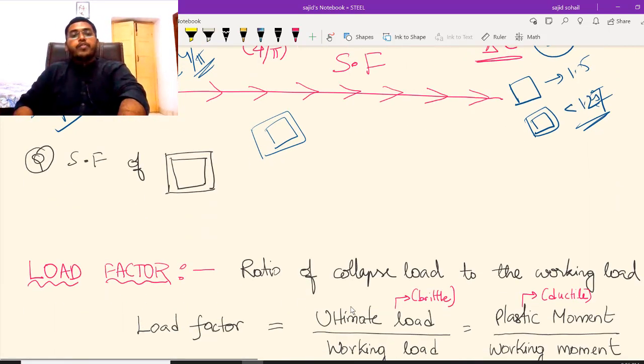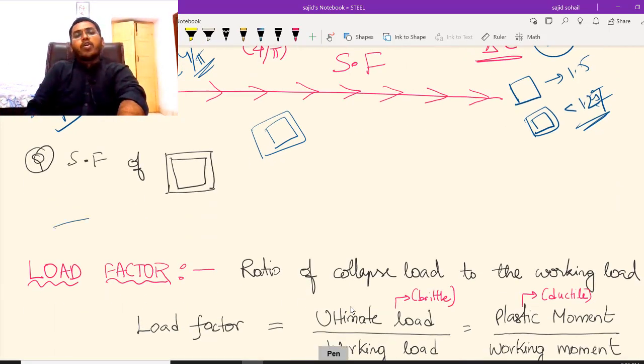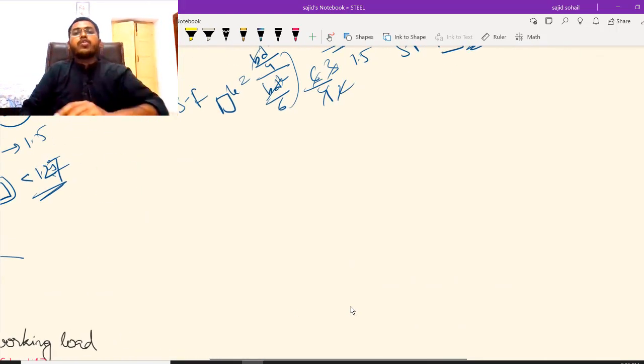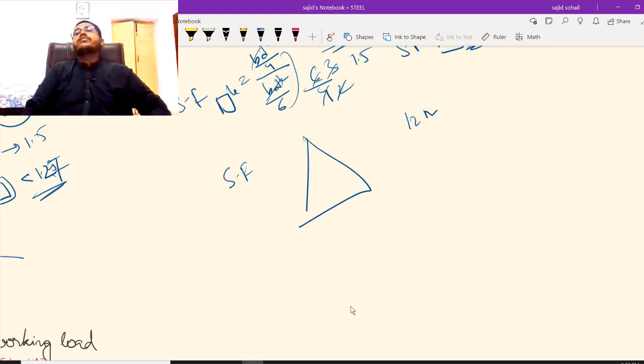And before ending this, I want to end the module here itself, and in the next module I am going to continue with load factor. But before that, I am giving you a homework: shape factor of a triangle. This is a 12 marks ESE mains question. This was asked in ESE mains for 12 marks.